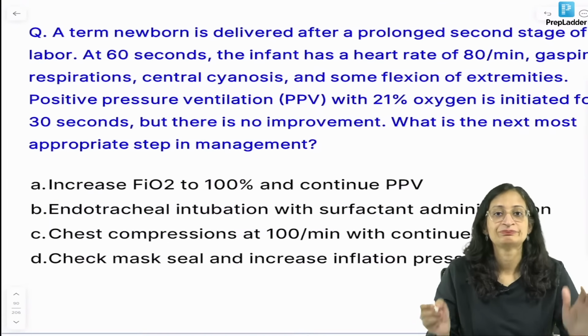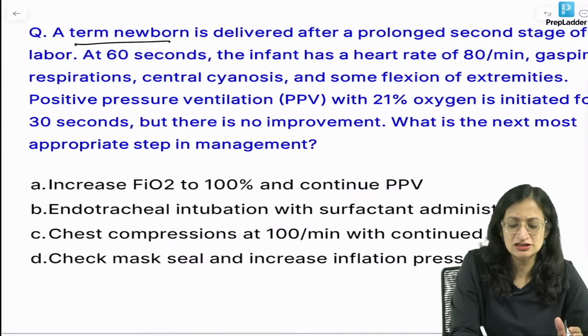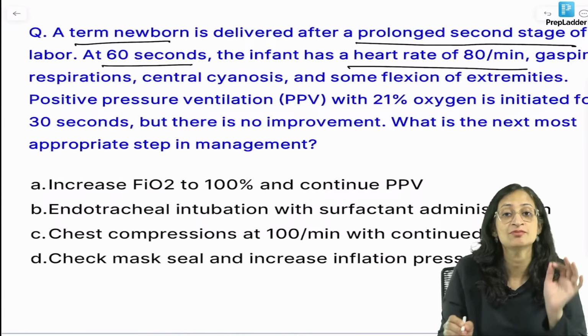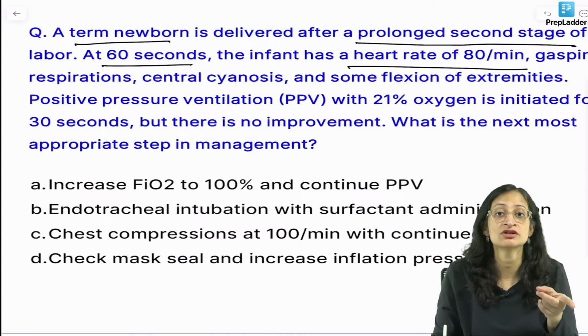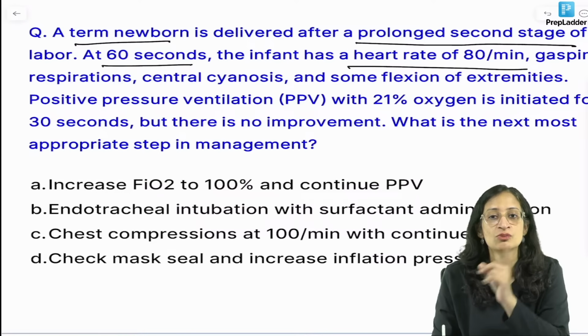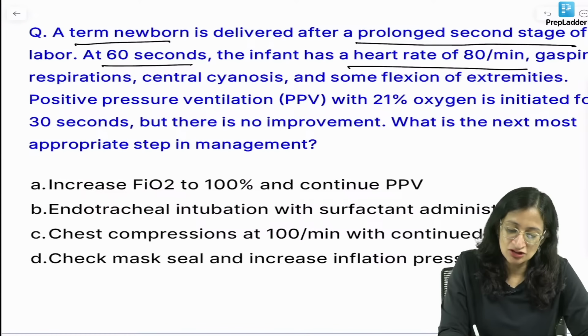Moving ahead. So, a term newborn is delivered after prolonged second stage of labor. At 60 seconds, the infant has a heart rate of 80 per minute. Wherever in neonatal resuscitation, heart rate less than 100 per minute, what will you do? Positive pressure ventilation. Okay.